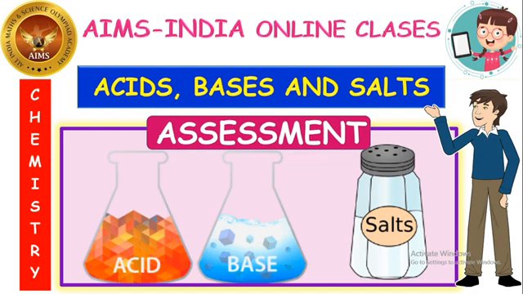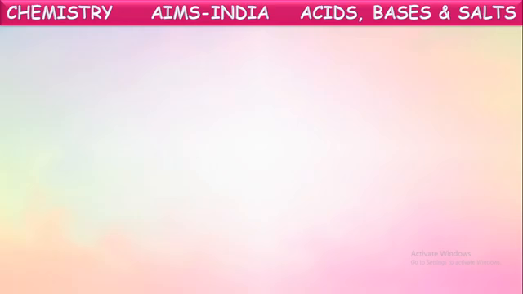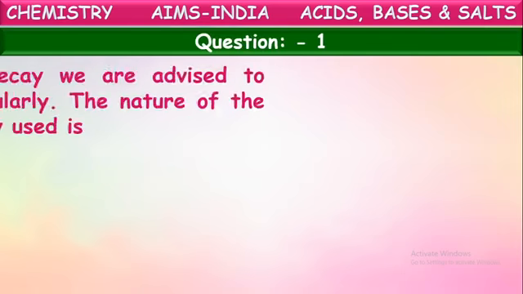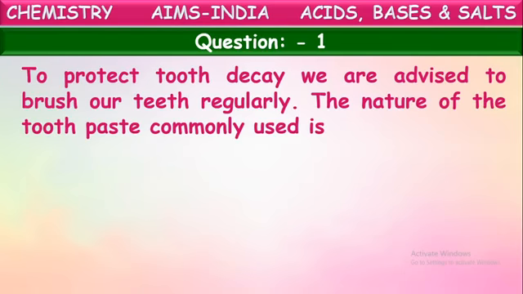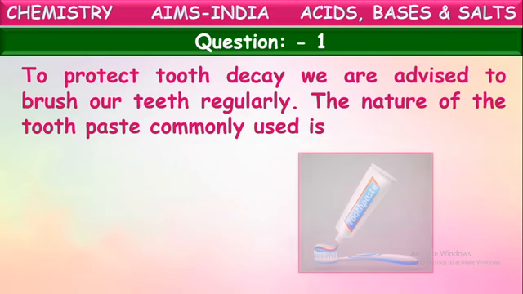Okay, let us start the assessment. Okay, the first question. To protect against tooth decay, we are advised to brush our teeth regularly. The nature of the toothpaste commonly used is... Yes, in the morning and night, generally we will be brushing regularly, isn't it?